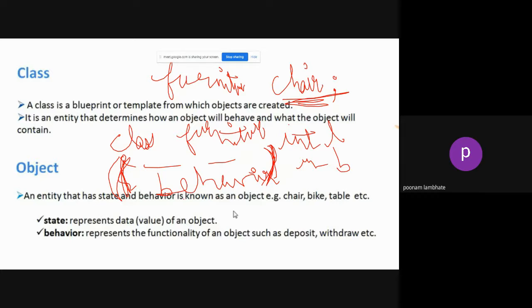That is how you can apply these properties on your chair object, just like how you apply the properties of an integer on int a. If you are applying the integer properties on a variable, similarly your states and your behaviors will get applied on your chair object. I hope this is clear.